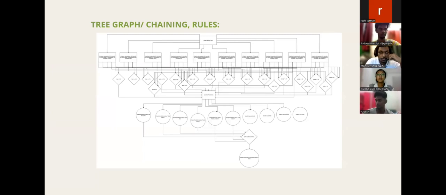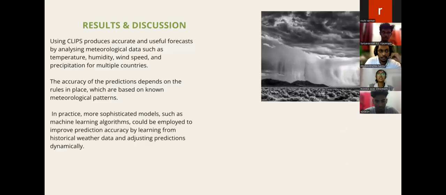Now I would like to talk about the tree graph. Basically, we initiate the facts of all the weather conditions based on the country, collect the attributes like temperature, wind speed, humidity, and precipitation, and then correspond them with each country to run the rules, which can then suggest the user to drink more water or carry an umbrella according to the rules. In the status attribute, we collect all the countries' weather conditions based on the attributes. Next, I'll present on results and discussion.